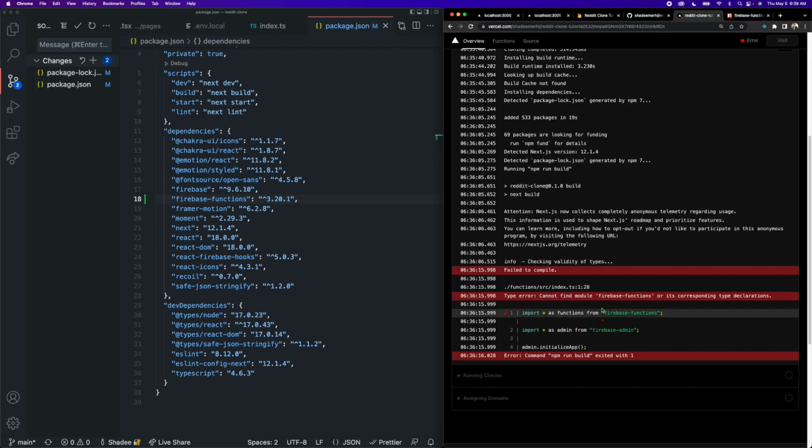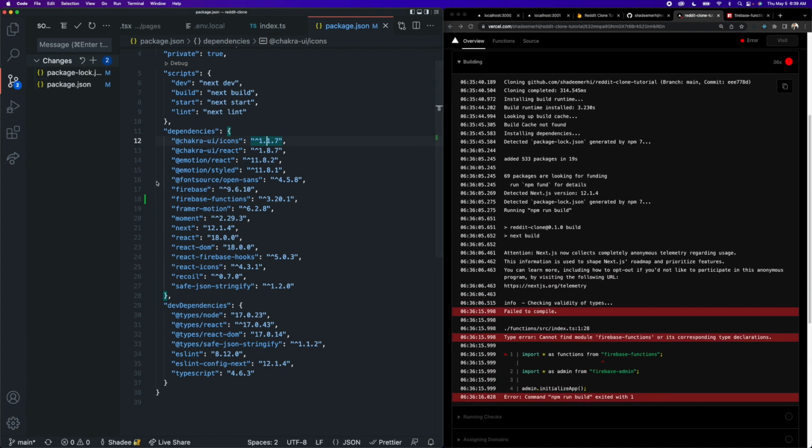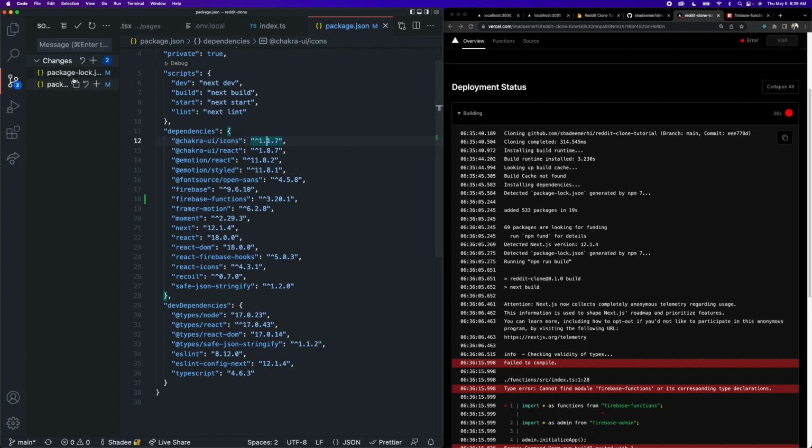Okay, so let's go back to Vercel here. And so that was the first error that it came across. So basically how Vercel works is every time you push changes to the main branch or the master branch of your project, it's automatically going to trigger a rebuild. And so all we have to do here is push this new code that we just have, which is the installation of Firebase functions, to our main branch.